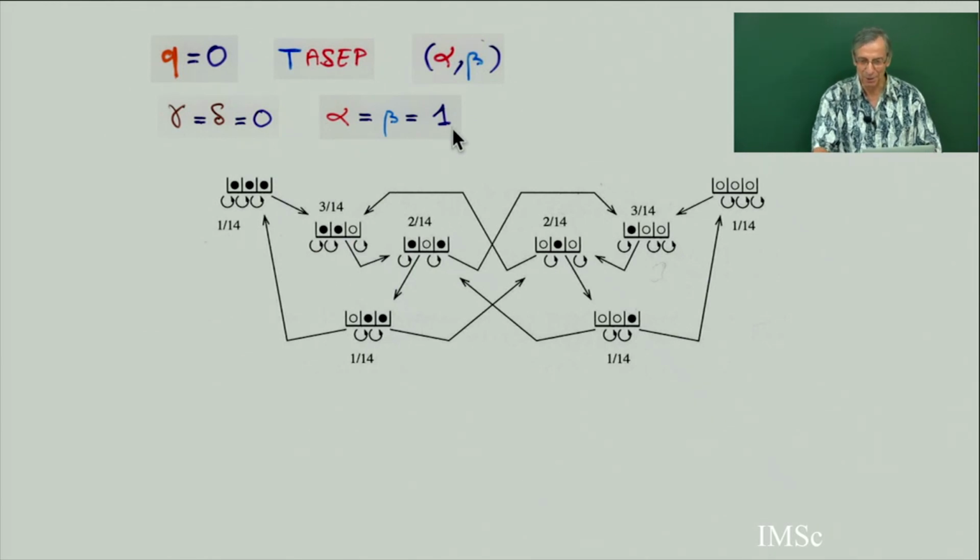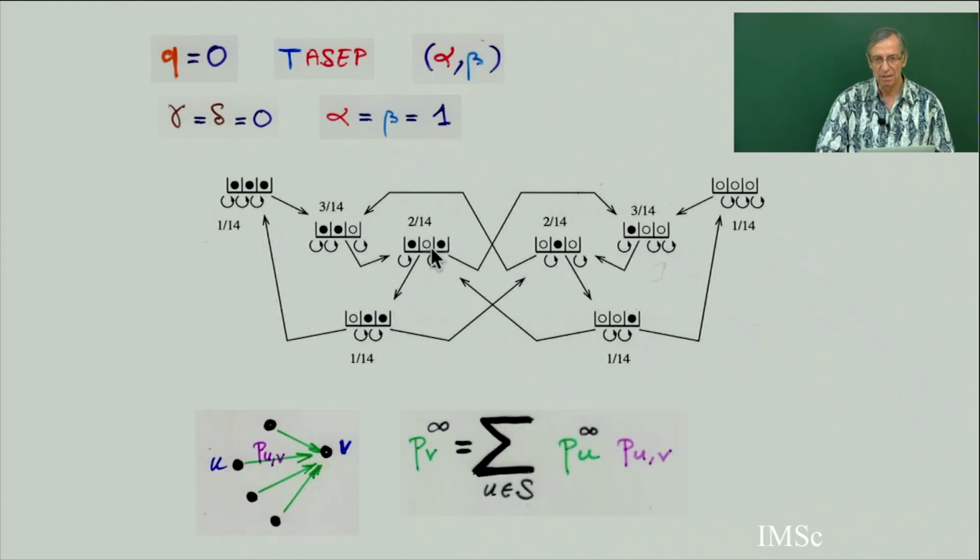So there are no parameters. The example is with 3 cells, so here are all the possible states. There are 8 different states. And I put the stationary probability, which you see is 1 over 14, 3 over 14, 2 over 14, etc. So this is a unique system of probabilities for each state, which satisfies this equation.